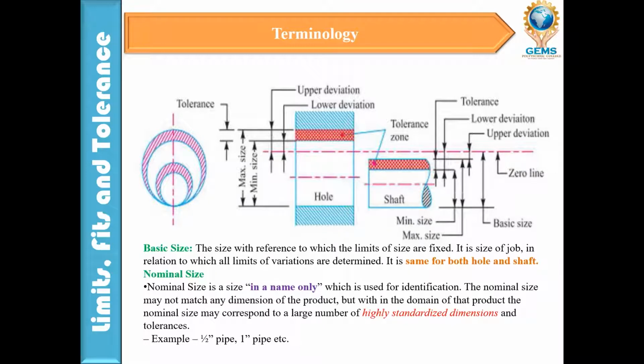The basic size is the size of reference to which the limits of sizes are fixed. It is the size of the job in relation to which all limits of variations are determined. It is the same for both hole and shaft. So what is basic size? If you see this line, this is the zero line, and we call it the basic size.